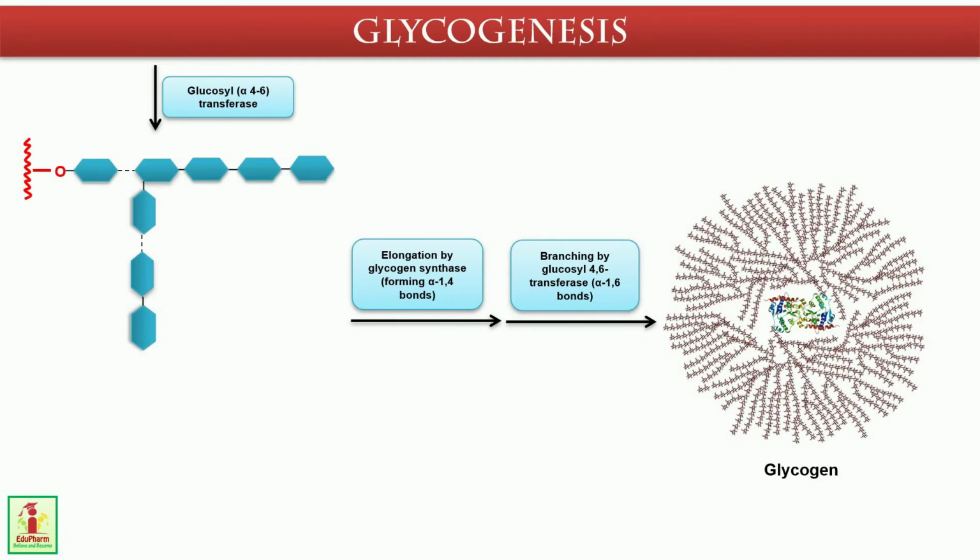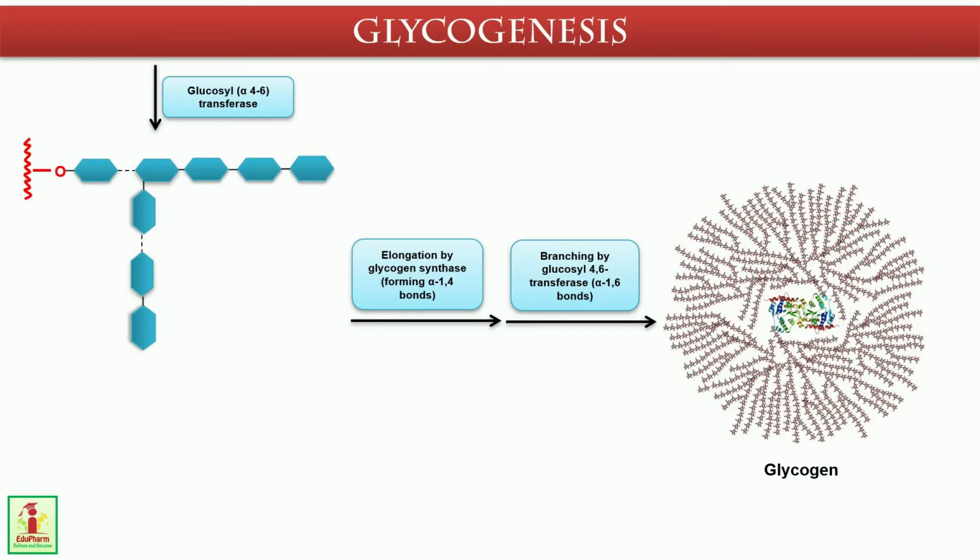Formation of branches in glycogen. A linear unbranched molecule with 1,4-glycosidic linkages is synthesized by glycogen synthase. Branches are made by the enzyme glucosyl alpha-4,6 transferase, also called alpha-1,4 and 1,6 transglucosidase.